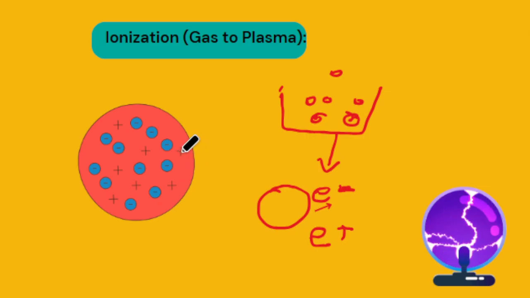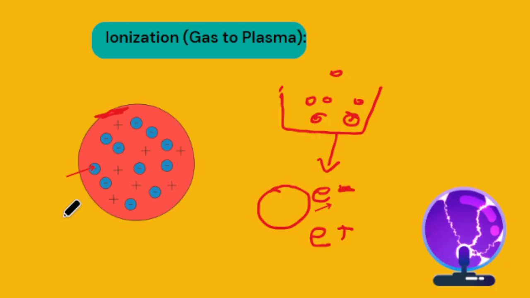When a gas undergoes ionization and transforms into a plasma, the atoms or molecules in the gas gain enough energy to break their outer electrons away from their nuclei. This leads to the creation of positively charged ions and negatively charged ions, also called free electrons.